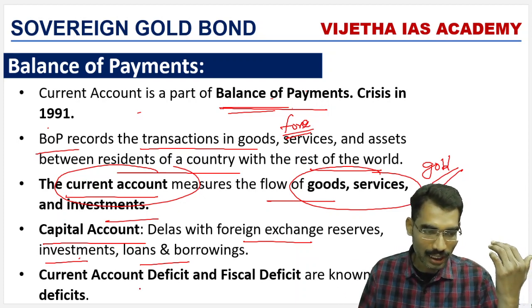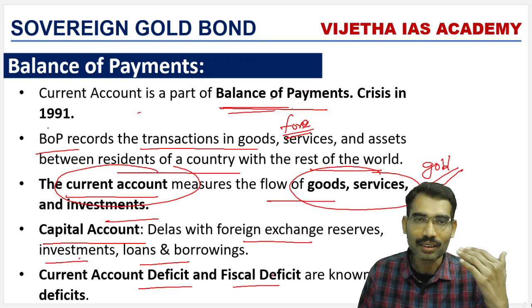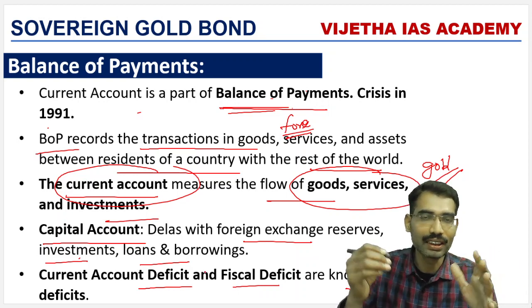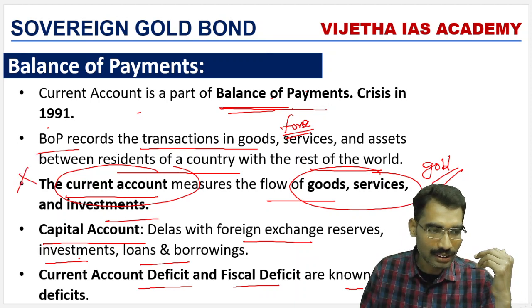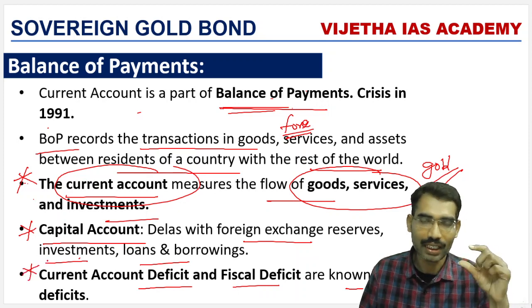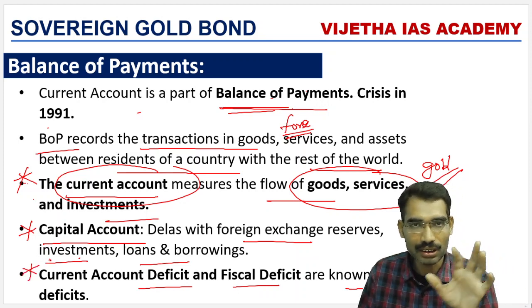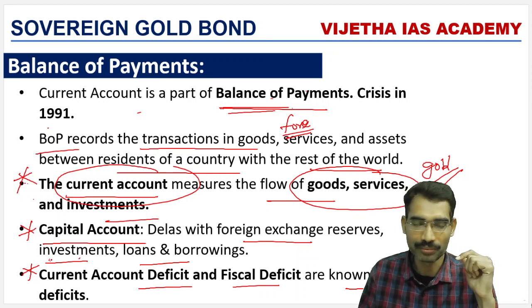Current account deficit and fiscal deficit, they are known as twin deficits in Indian economy. So these are various important issues. What is current account? What is capital account? And what is twin deficit? Current account deficit and fiscal deficit combinedly called as twin deficits.